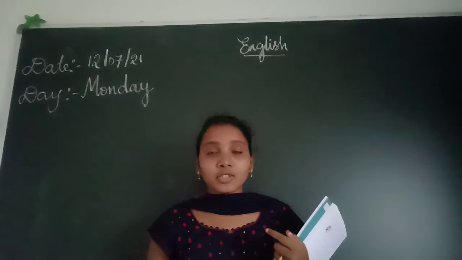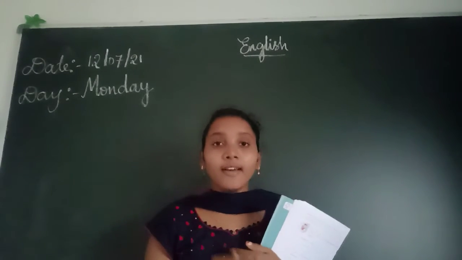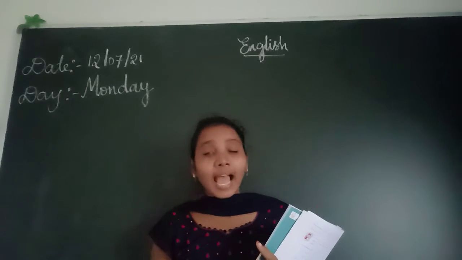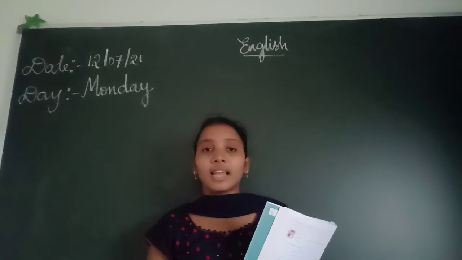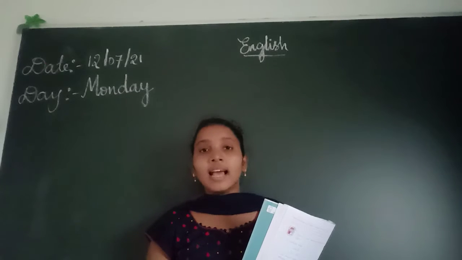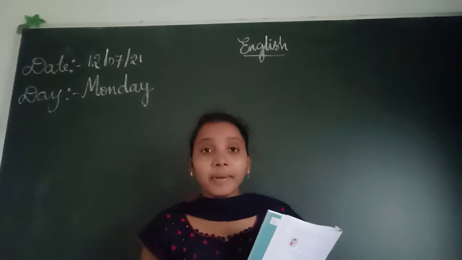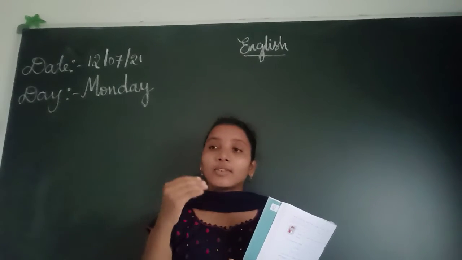What features should they have? Long ears, a fluffy tail, 4 short legs. If any animal has these features, we can call it in general a rabbit. In general, we can call it a rabbit. Yes or no, children? Yes, that means rabbit is a common noun which we can give to any animal with those features.